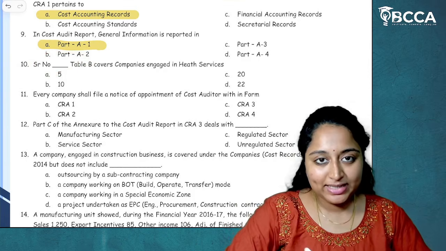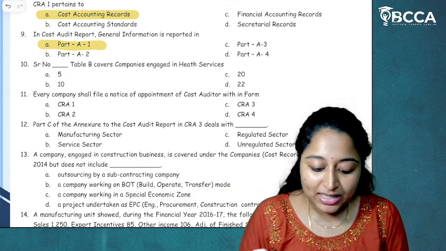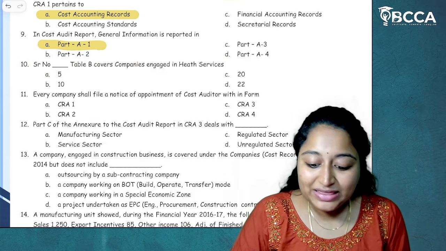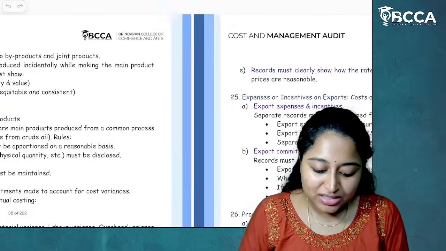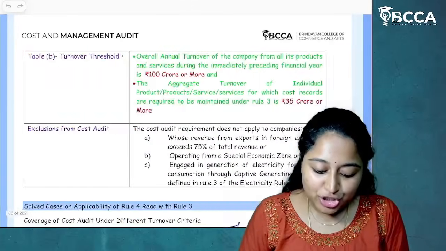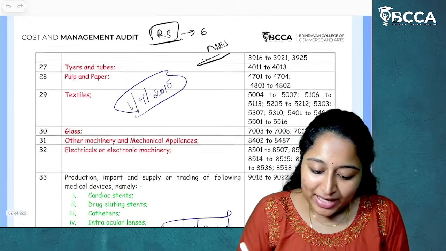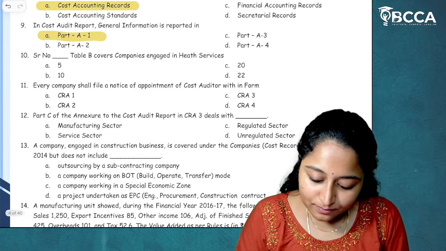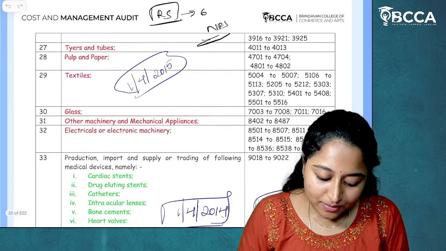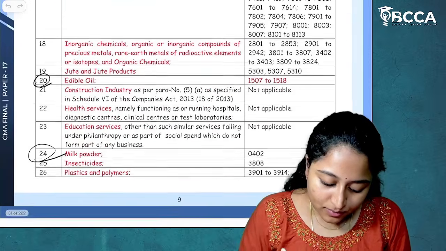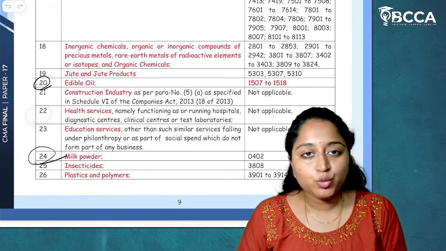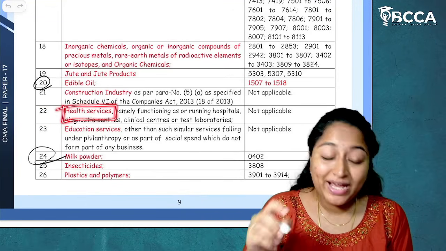Now, 10th, serial number dash of table B. Table A is regulated sectors, table B is non-regulated sectors. Cover companies engaged in health services. So, health services are covered under which particular point under the table? If you see health services, it is covered under 22. So 22 talks about health services.